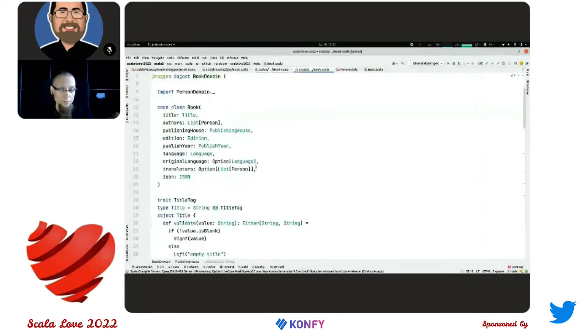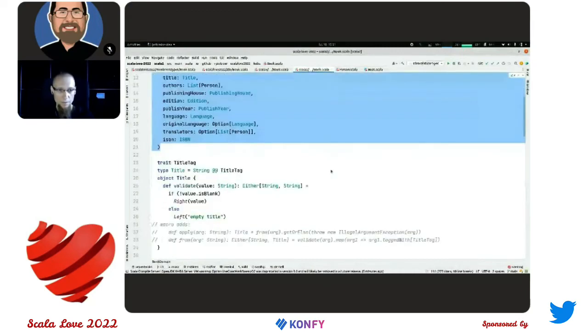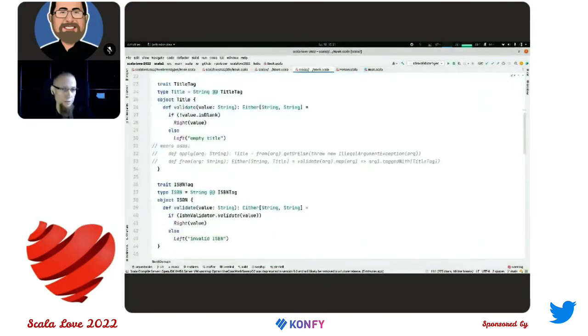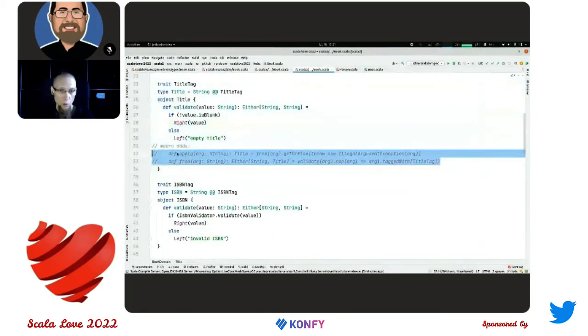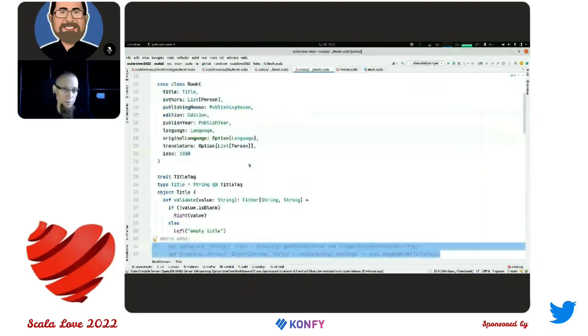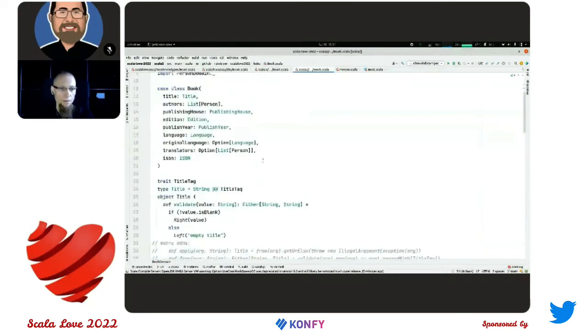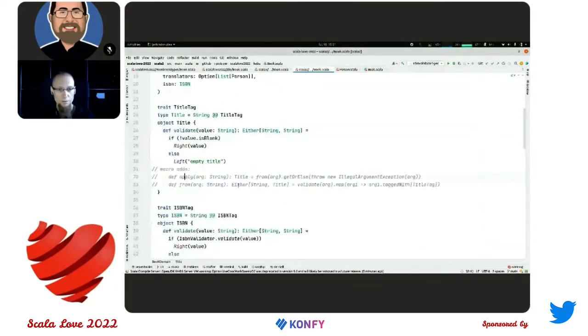So this is Scala 2 code, and here you can see the book that is the same as before. And here you can see a type for a title. In this comment, I have put the code that is added by macros, which is not seen here. It is related to this annotation. You can see that there are two methods added, apply and from. Both of them invoke validation, which is defined here.